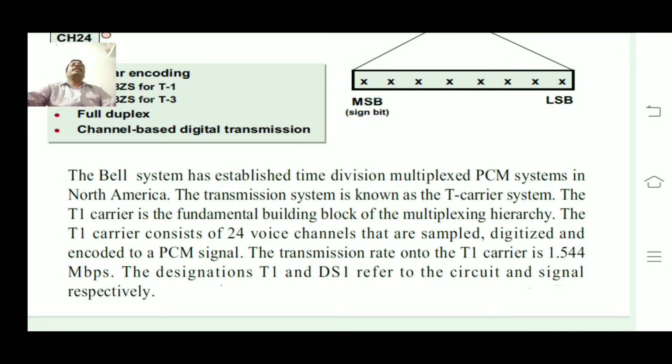The T1 carrier consists of 24 voice channels that are sampled, digitized and encoded by the PCM method. The transmission rate of the T1 carrier is 1.544 Mbps. The designations T1 refer to the circuit and signal respectively, that is, T1 circuit and T1 signals.